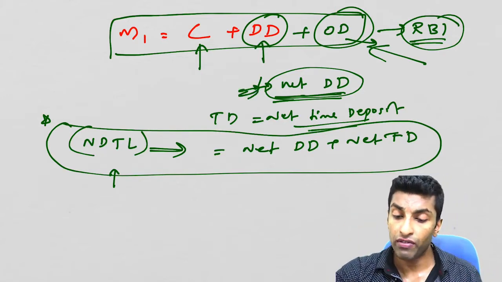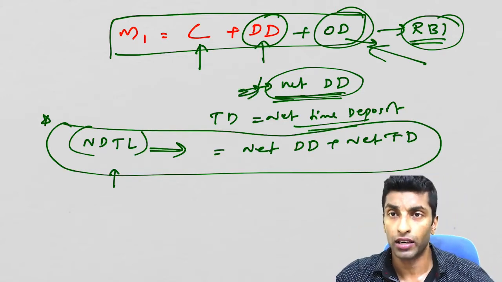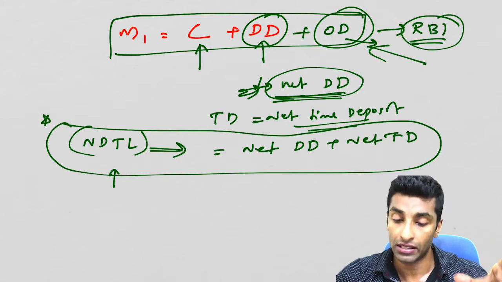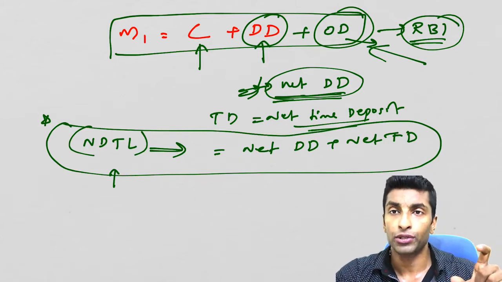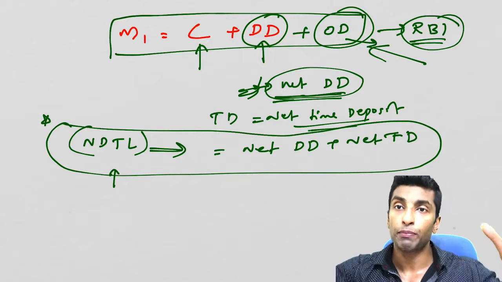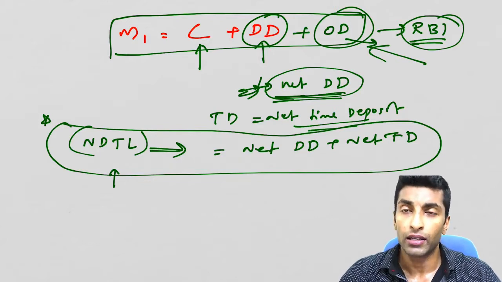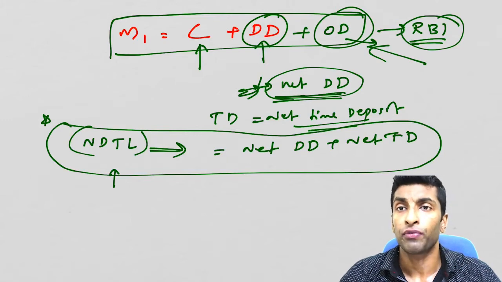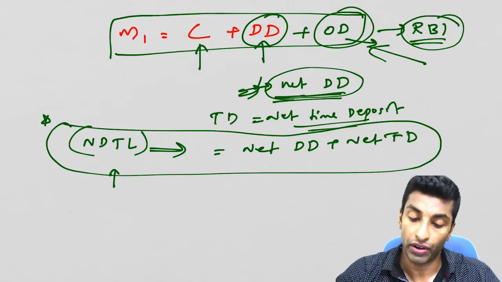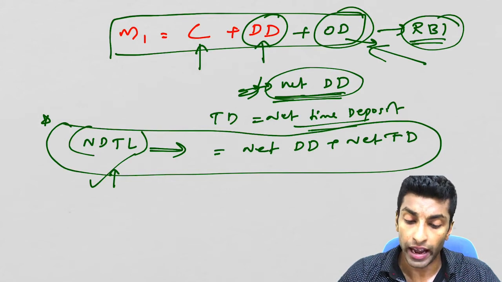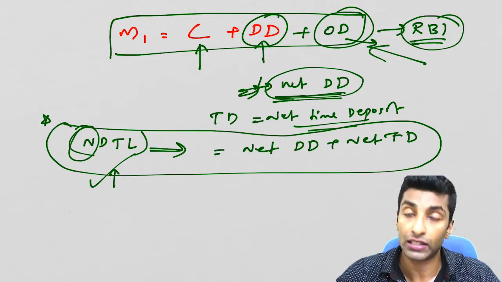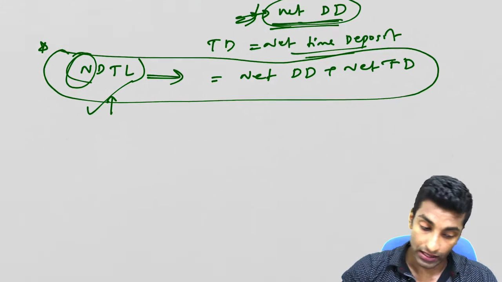So I hope you understood why we call it net demand deposit. We are excluding the interbank transactions. Net time deposit, so effectively total deposit will be net demand and time liability. So when we talk about NDTL, what we have excluded is the interbank transactions.